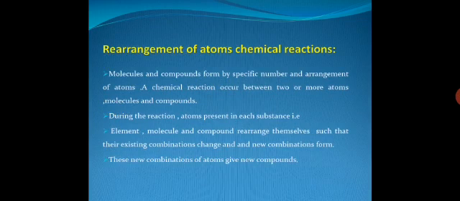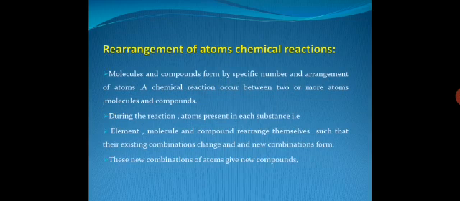Now we will discuss the rearrangement of atoms in chemical reaction. By the name of topic we can understand 90 to 95% meaning of topic. Chemical reaction takes place between two or more atoms, molecules, and compounds by particular numbers and arrangement of atoms.